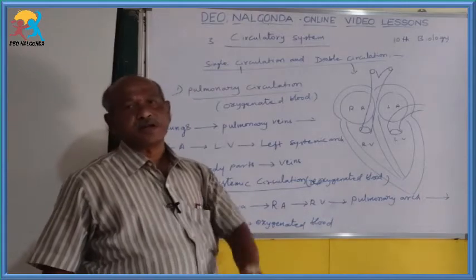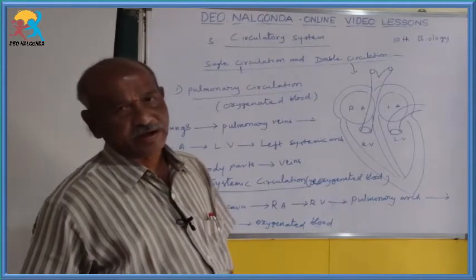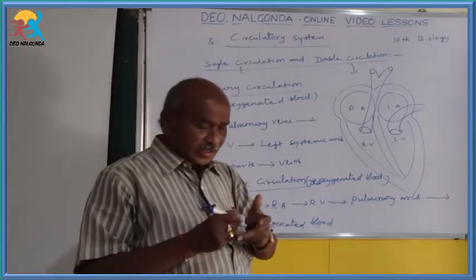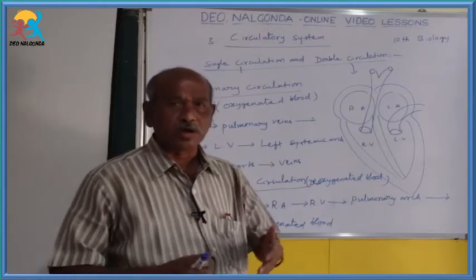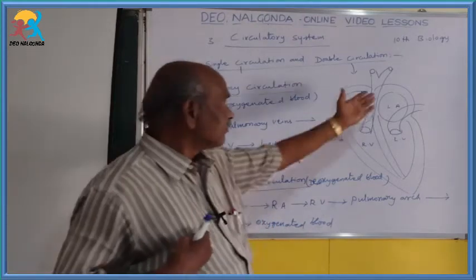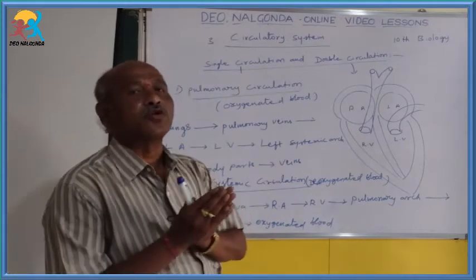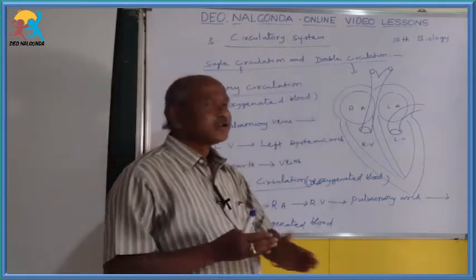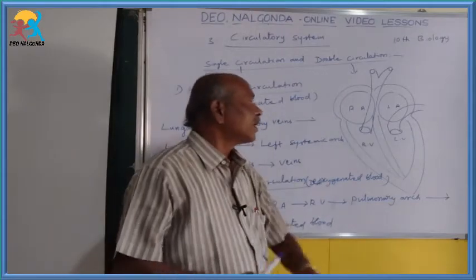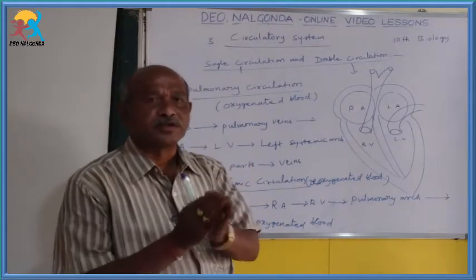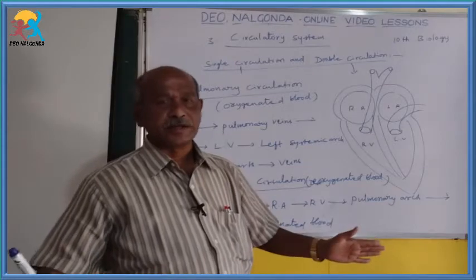In the lungs that becomes oxygenated blood. So in well-developed organisms like human beings, a 4-chambered heart is present. Due to this 4-chambered heart, impure blood flows in the right chambers and pure blood flows separately in the left chambers.